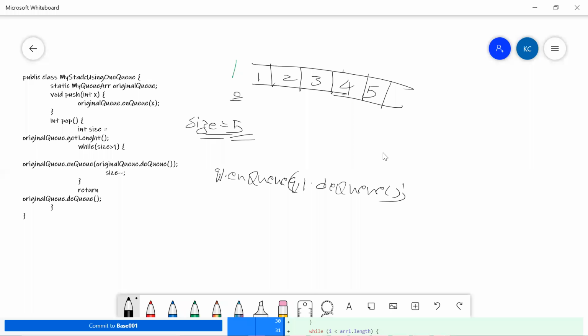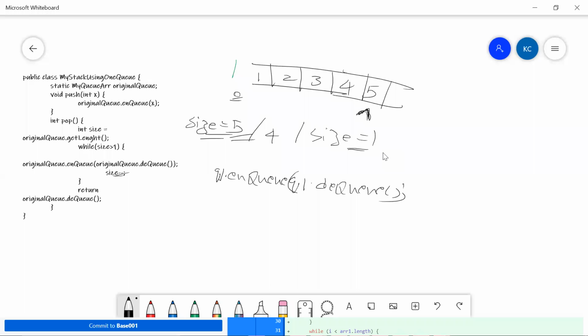So as we increment in our while loop, at a particular point we are saying size minus minus, which means at a particular point size will become 4, and my pointer will be pointing here, and my size is 4. Maybe my pointer will be moving forward, and at a particular point where size is equal to 1, because we are doing this decrement operation, our iteration also will go forward, and finally it will point to 5.